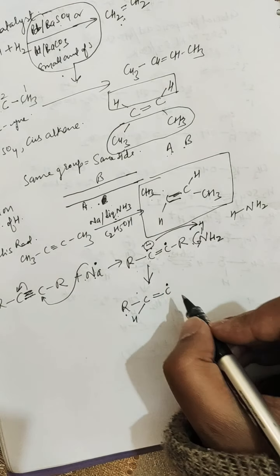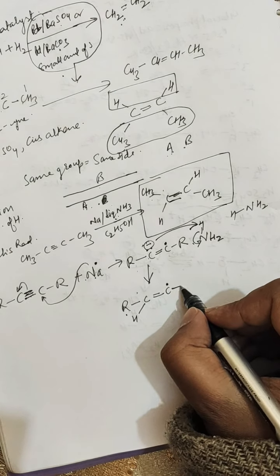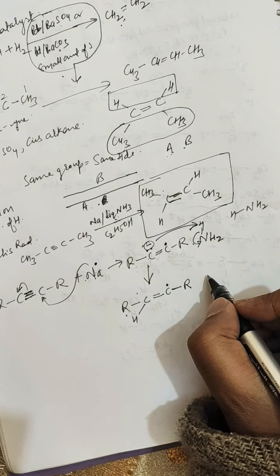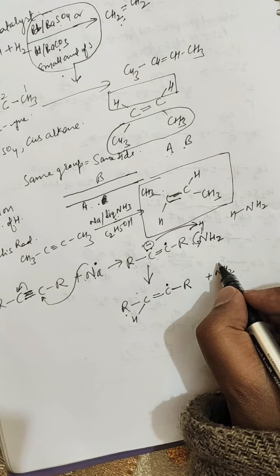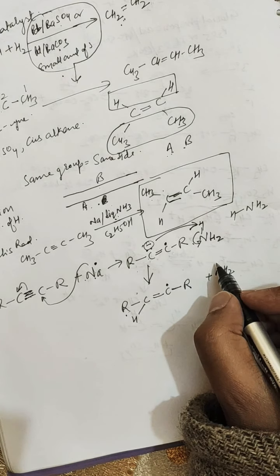Further, this carbon contains the single electron obtained from the sodium, and this liquid ammonia is converted into the amide anion.